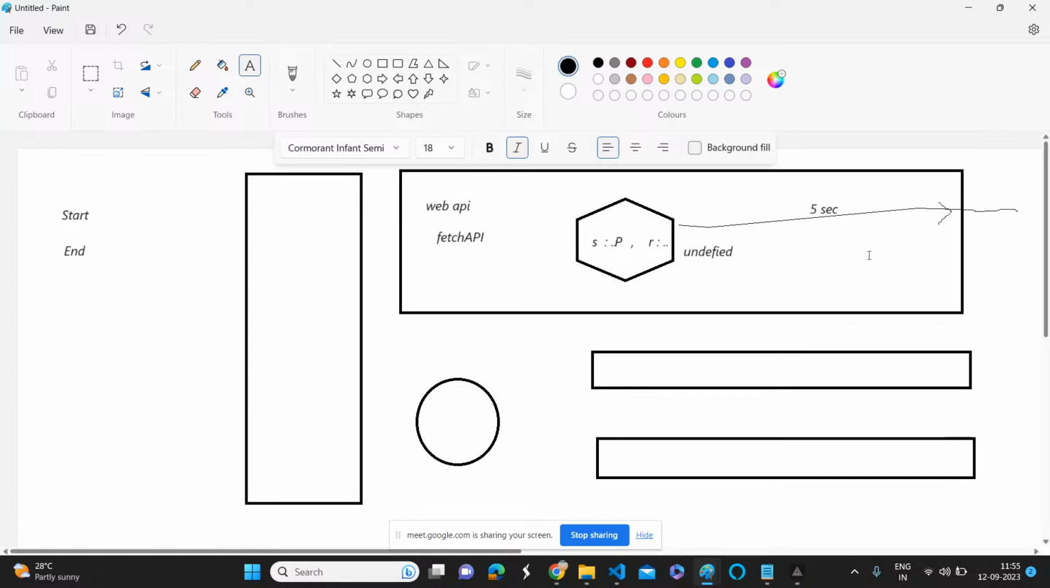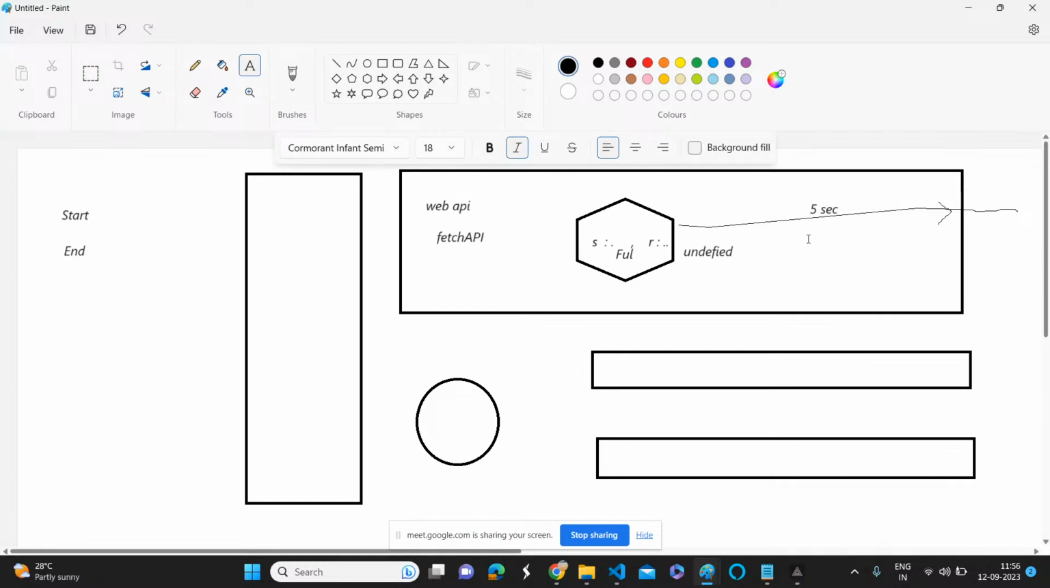So what will happen once we got the response from the server? This web API, this browser, this JavaScript runtime environment will take care of that, and it will update the data, right? Once you got the response, you will change the status or not? Yes, sir. It will change to fulfilled. So it will update. If it is successful, what is the status of that object? That is fulfilled.